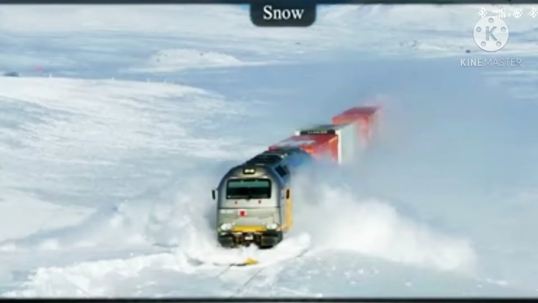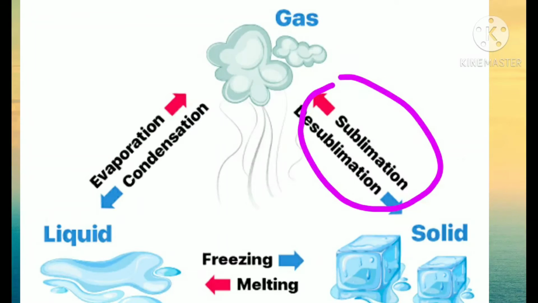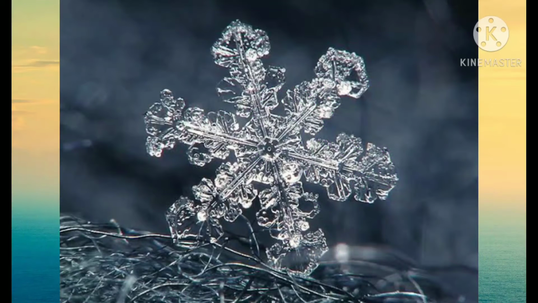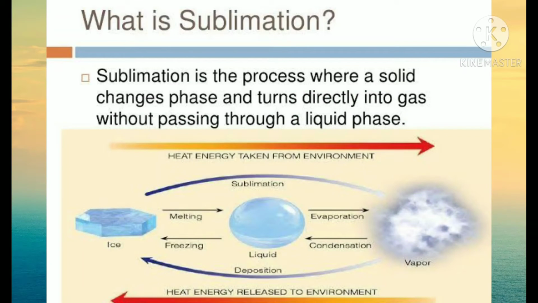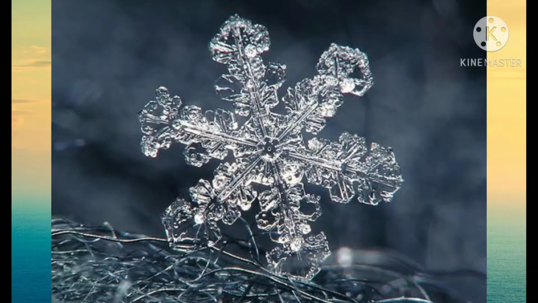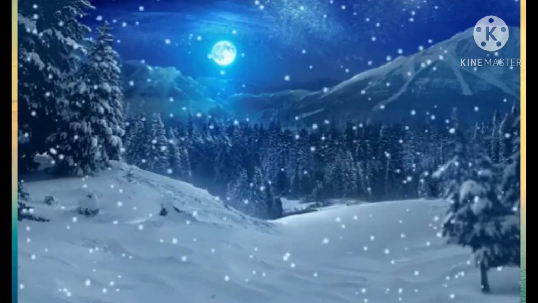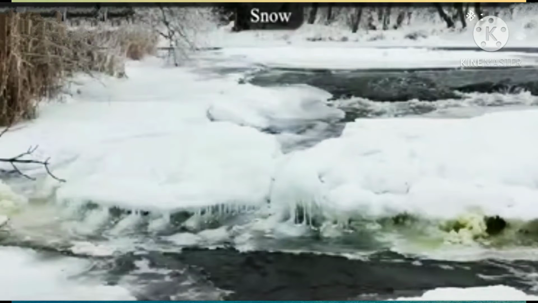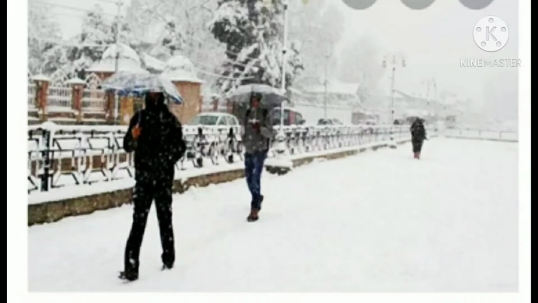When the temperature in the atmosphere falls below the freezing point, water vapor turns directly into snowflakes. This process is called sublimation. Here, the vapor in the form of gas transforms into solid snow. The gas turns into the solid state. When the temperature in the atmosphere falls below the freezing point, it causes snowfall in the region. And when the precipitation is in the form of solid particles of snow, it is known as snowfall.